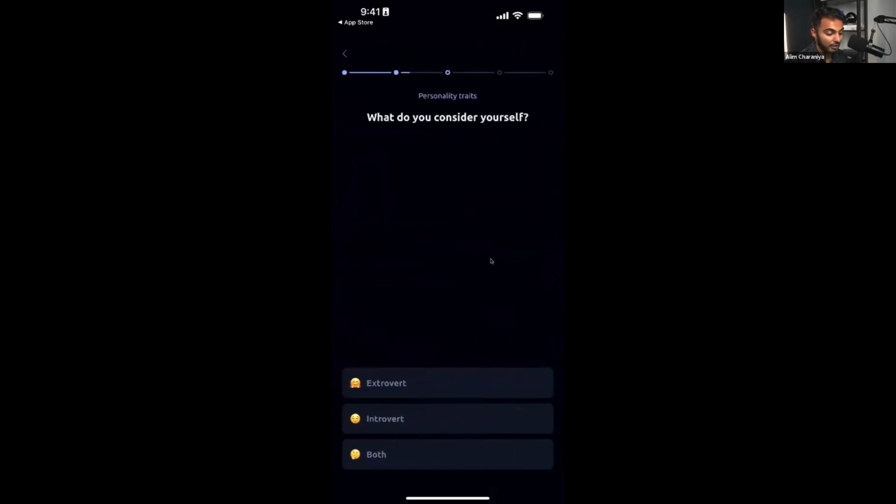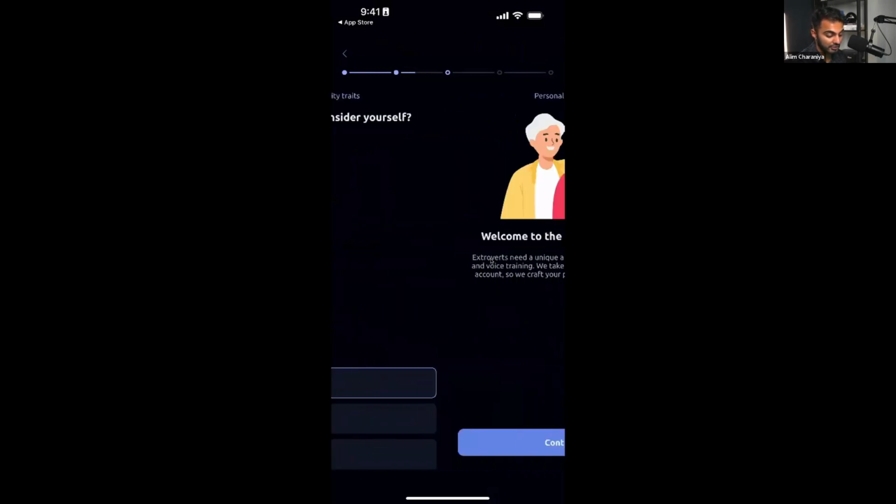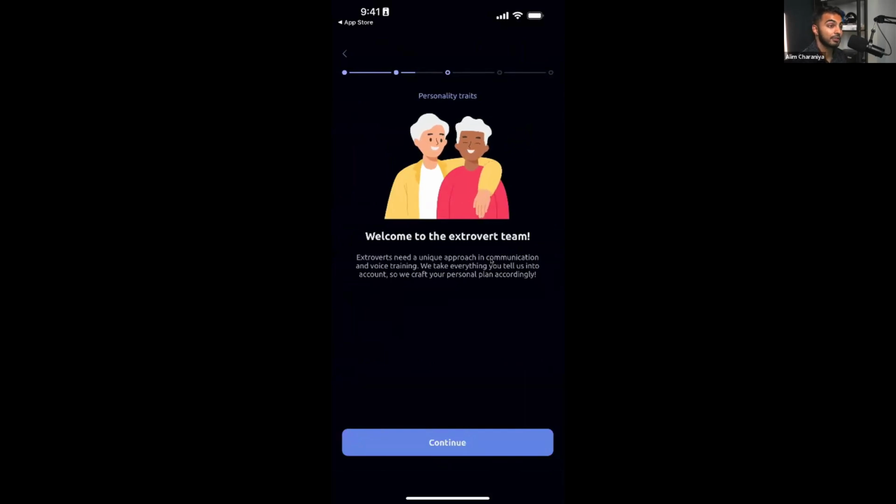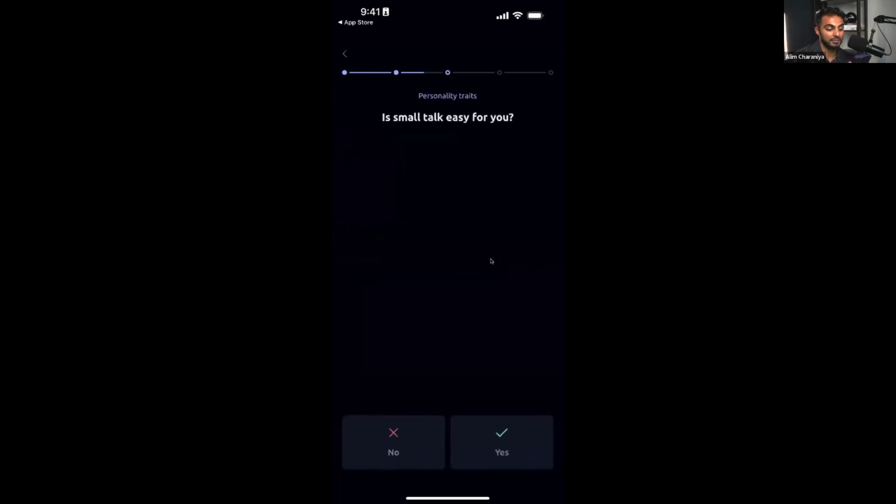What do you consider yourself? I consider myself an extrovert. Welcome to the extrovert team. So now it's trying to tell me that there are more people just like me and it wants me to feel at home. This is a common strategy in apps, and this is a way for you to feel like, hey, this app is meant for me. I'm an extrovert. I've never done voice training, and this app is telling me that it's good for you.